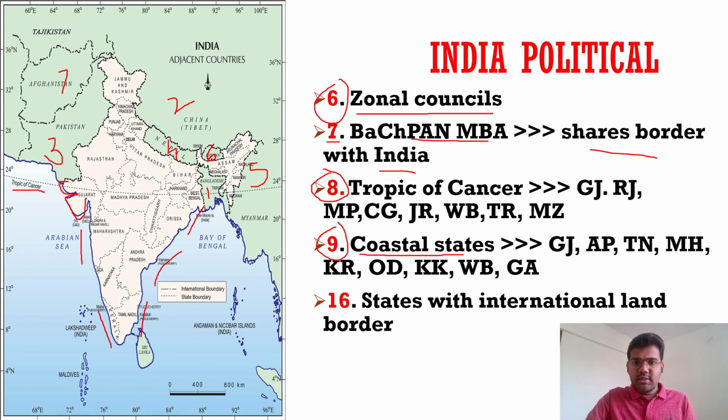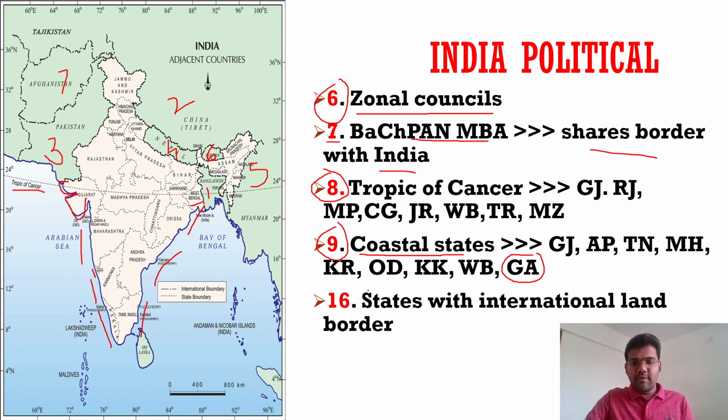Odisha, then it's Karnataka over here, then West Bengal, and last, least coastal area is what? Goa, and which is the most famous state for tourism, Goa. So although Goa has the least coastal border, the tourist potential is highest in Goa.